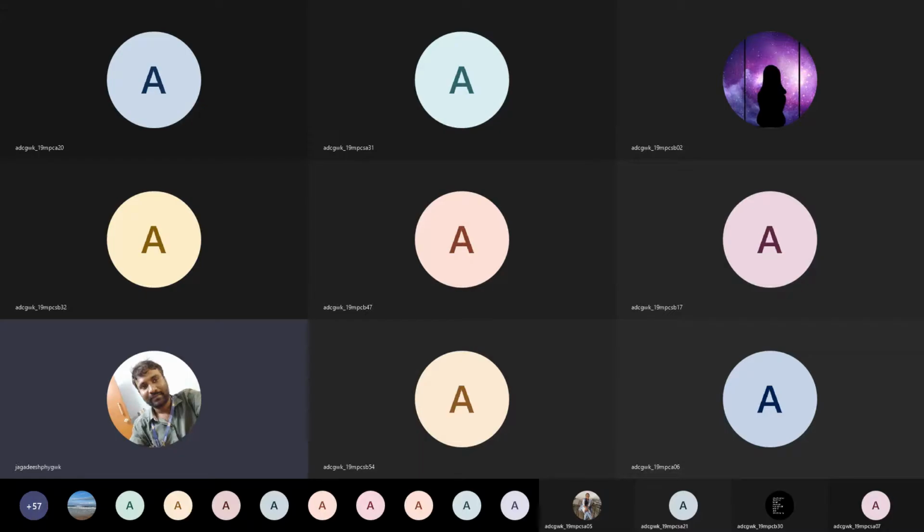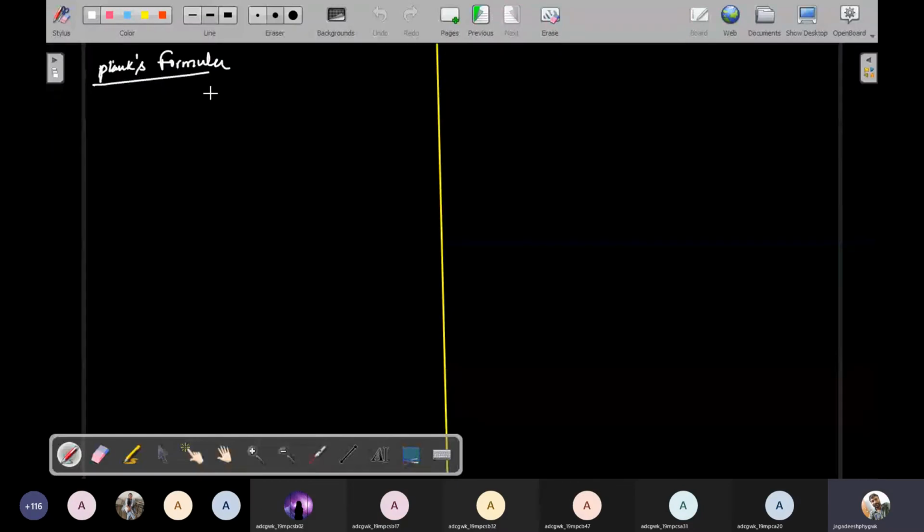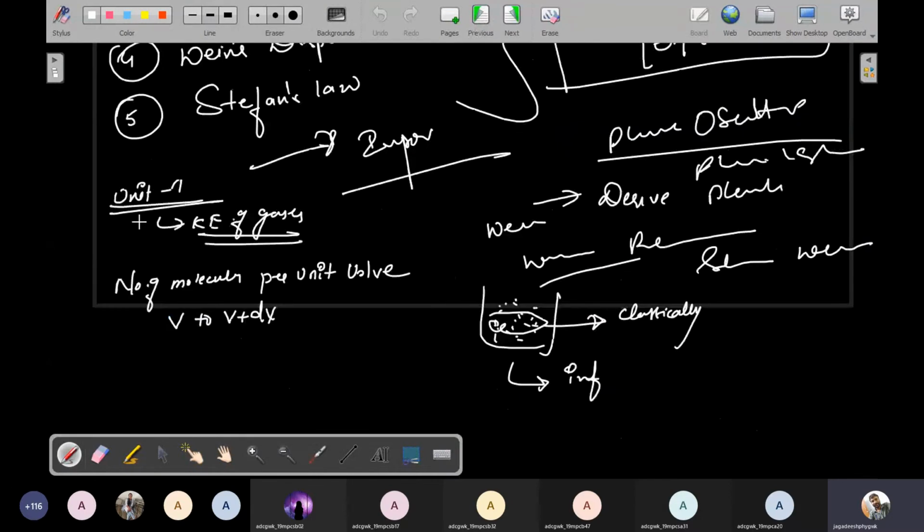As I explained, the average energy of the oscillator. So right now, I want to find out Planck's formula by using the average energy. For that purpose, I consider the first unit once again, that is called kinetic theory of gases. In the kinetic theory of gases, we consider that a gas sample is